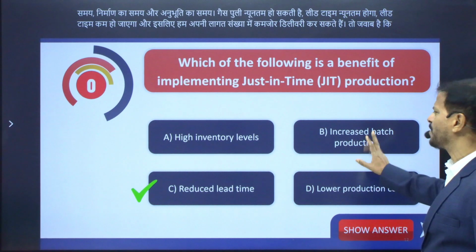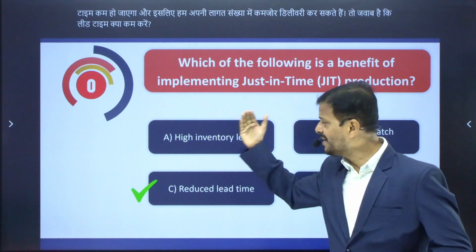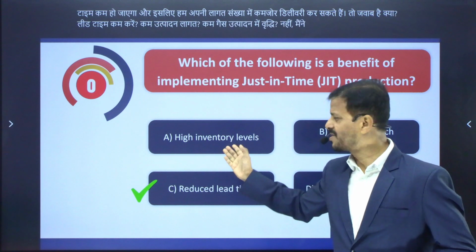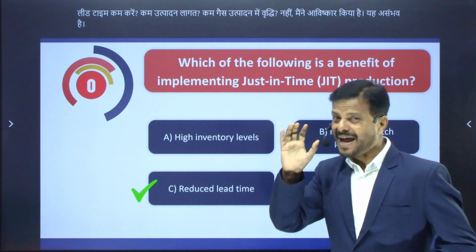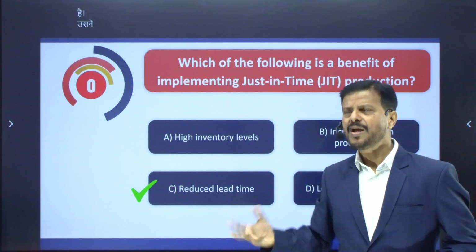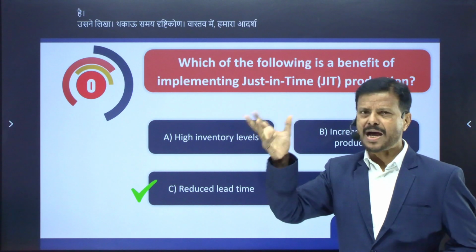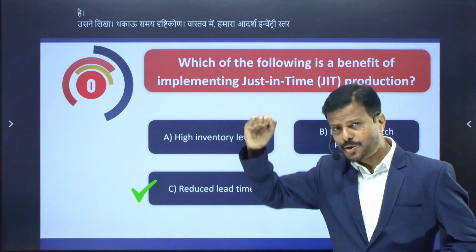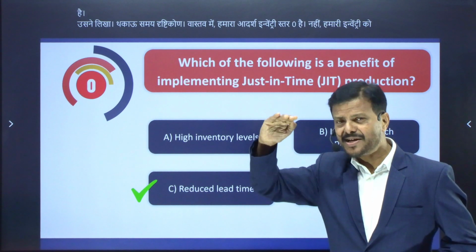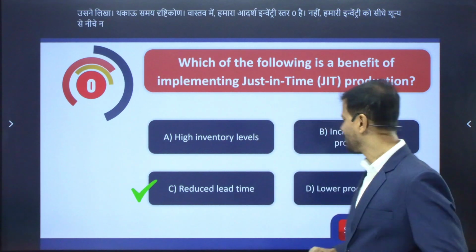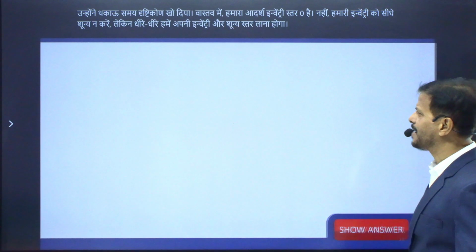Lower production cost? No. Increased batch production? No. Higher inventory? It is impossible, because in the just-in-time approach, our ideal inventory level is 0. No, we do not bring down our inventory to 0 directly, but slowly we have to bring our inventory to 0 level. And here we have the next MCQ.